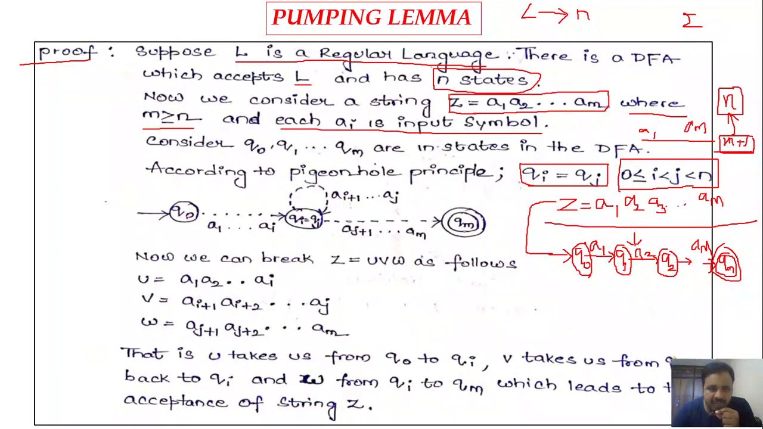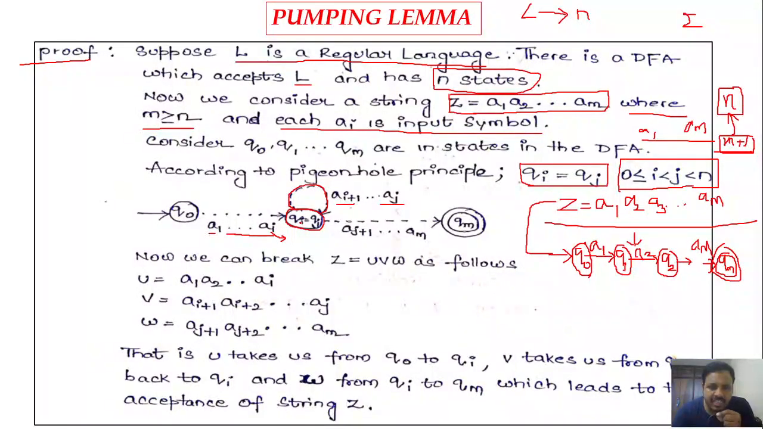It starts from q naught. From q naught we will process the input sequence a1, a2, a3, and so on up to ai, right? And here we are considering two states are equal, that is qi is equal to qj. So in this state we are going to have the self transition for the remaining portion of the input, that is, we reach this state on processing ai, and the self transition is for the input ai plus 1 to aj.